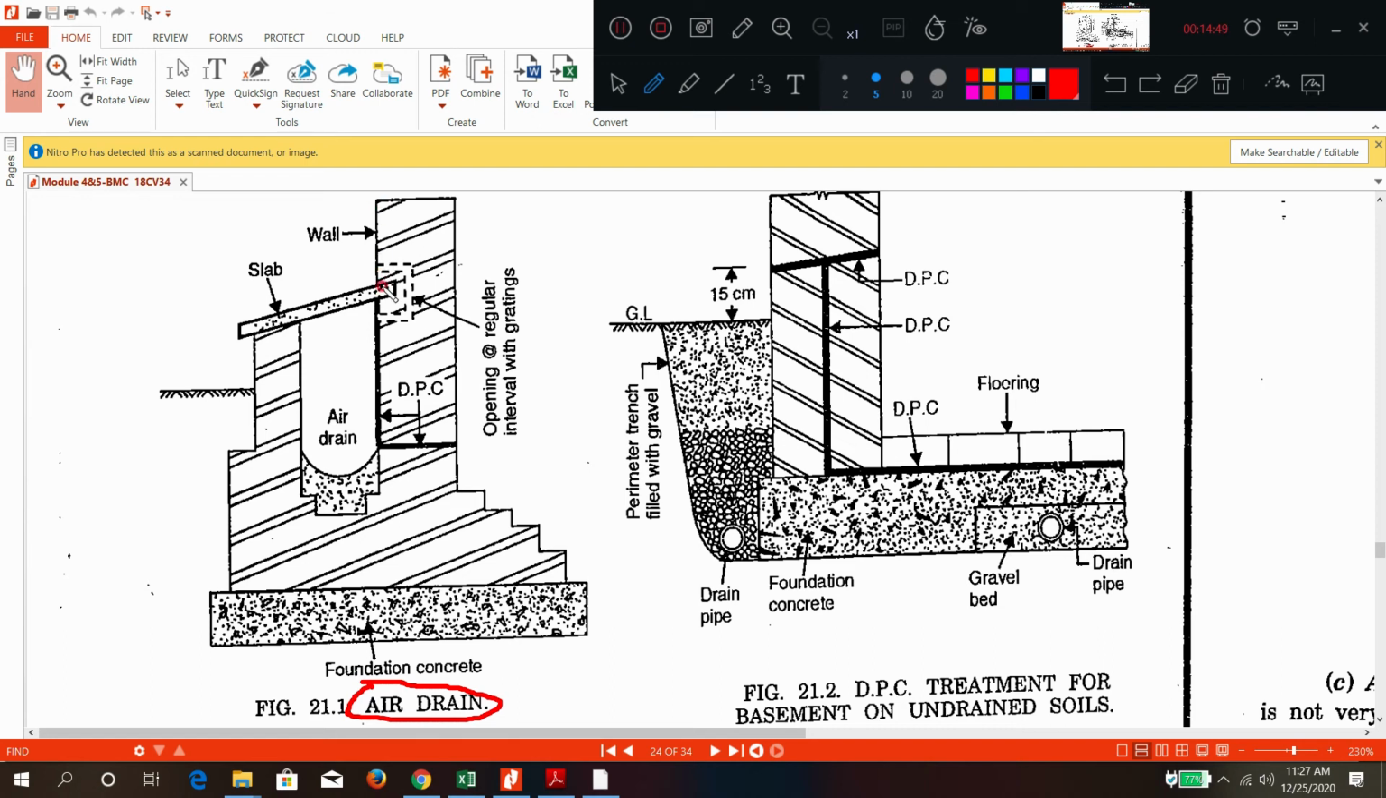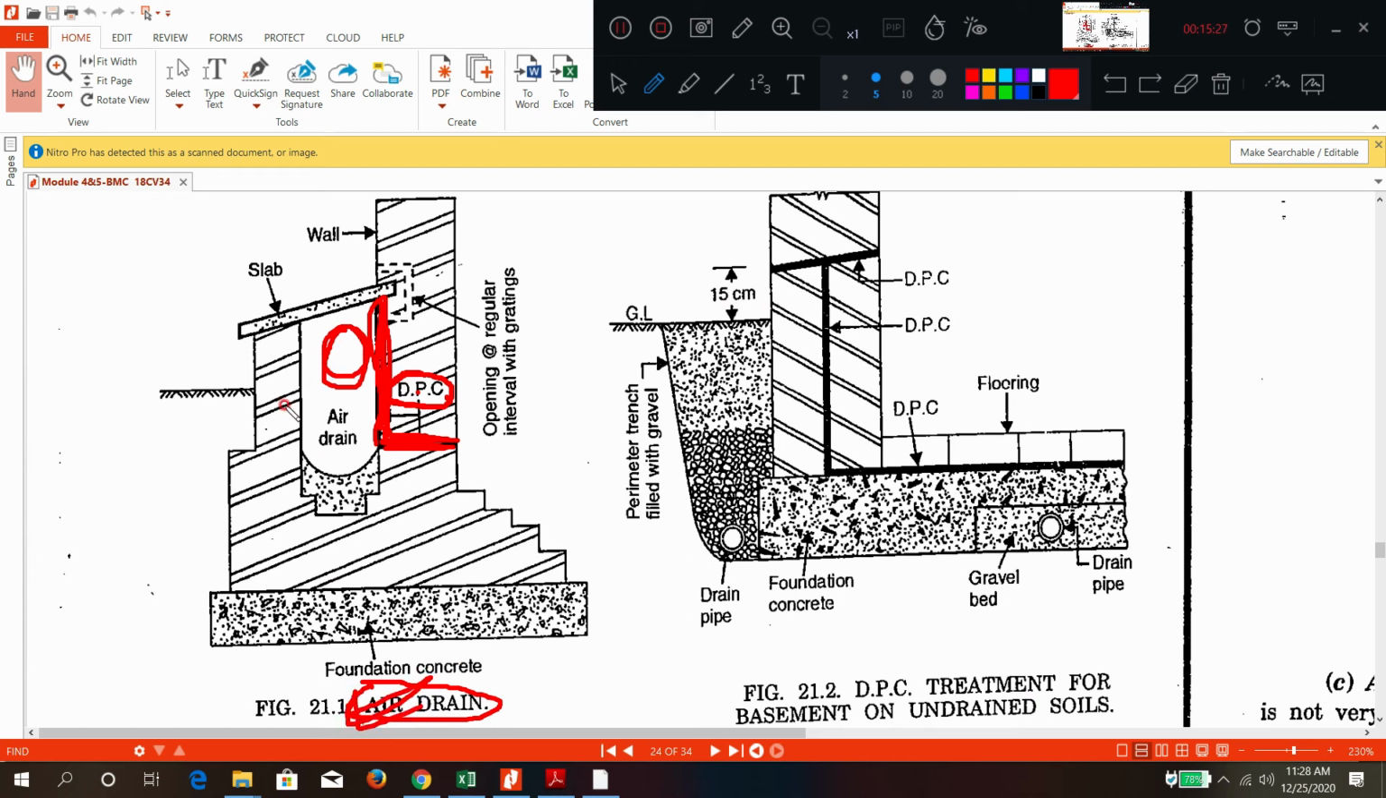Let us say this is a building wall. Wherever DPC is there, that is the treatment given to the building. DPC means damp proof course. Course is nothing but a layer. Damp proof means it is not allowing dampness. Wherever the red line is, that is the DPC layer provided, where the wall starts from the foundation as well as from the sides. Apart from this DPC layer, they are providing one drain which is called an air drain.